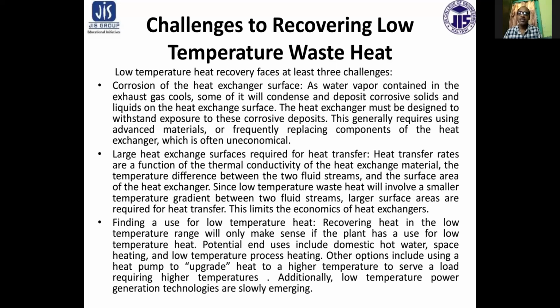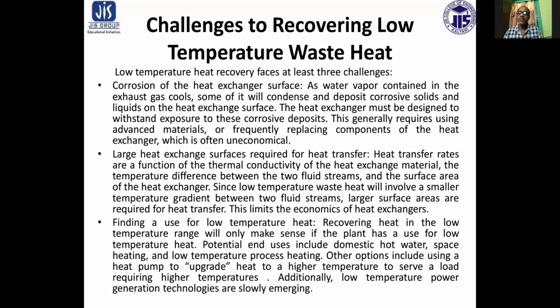Another point is that large heat exchange surfaces are required for heat transfer in the case of low temperature waste heat. Heat transfer rates, as we know, are a function of the thermal conductivity of the heat exchanger material, the temperature difference between the two fluid streams, and the surface area of the heat exchanger.